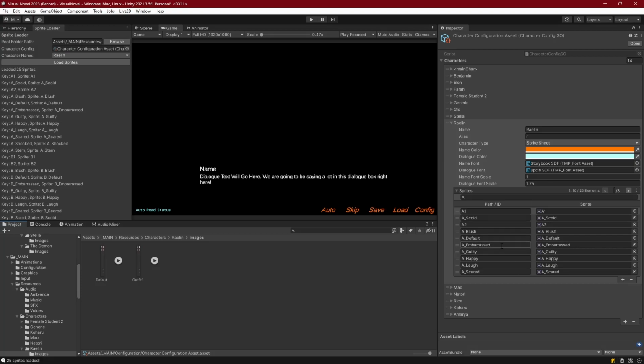And it's important that the ID equals the same thing as the sprite name, because that's how we're going to look them up in history states. History states will save the sprites based off of their name, and then when we reload the state, it's going to look them up based off of that name. So that needs to be the same.